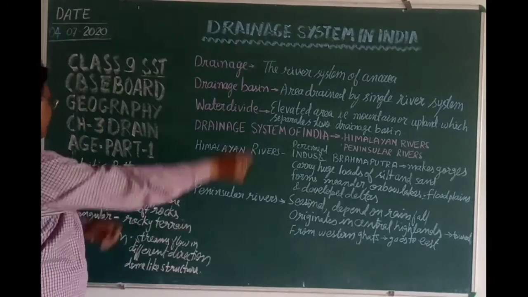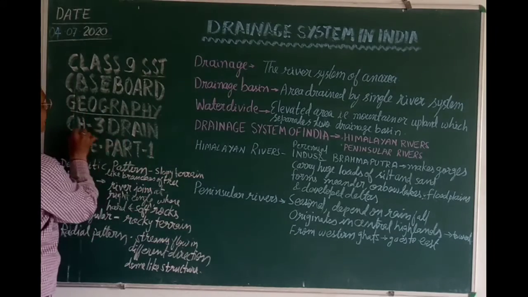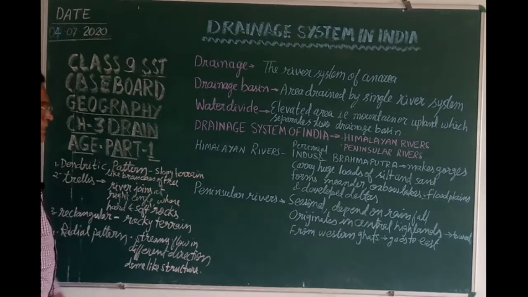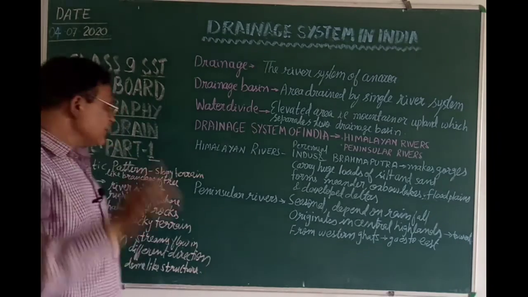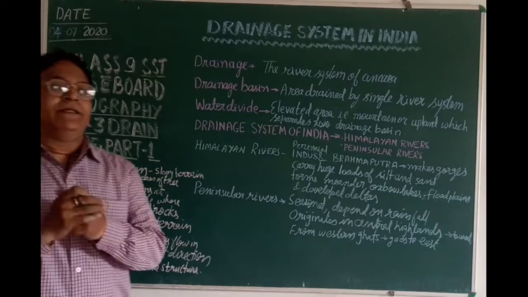Children, today we are going to deal with geography. That is chapter 3, drainage, part first. This is the first part of this video clip. Children, in this chapter we will study the drainage system in India.